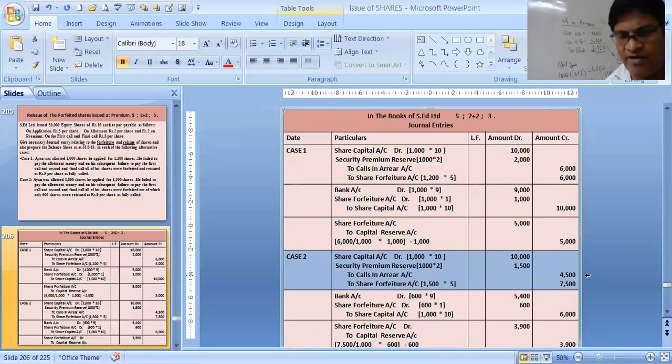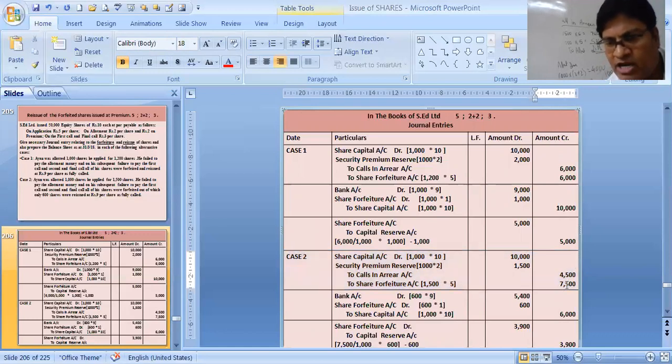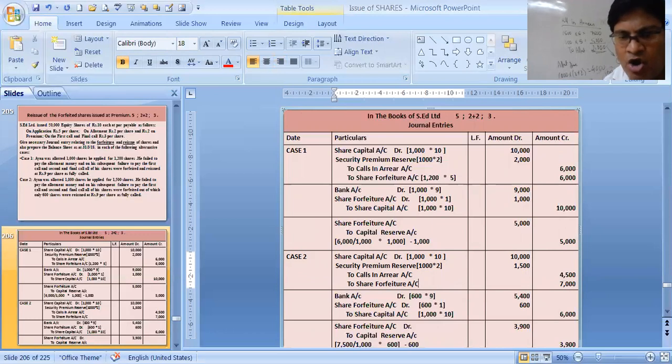Now 4,500 is call scenario. This share forfeiture value will also be reduced now. It will be written over here 7,000 instead of how much money received. Because some money which we have received, we are not cancelling them. We are not doing anything, but we are keeping it in security premium 500 rupees. That's why it is coming 7,000. I hope you are clear with this. Share forfeiture is the balancing figure we found out.